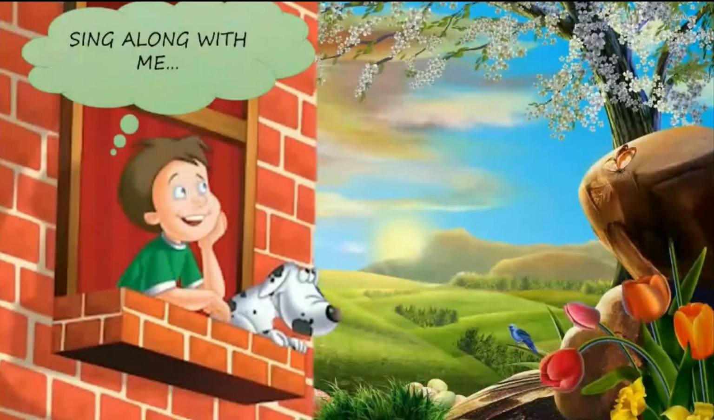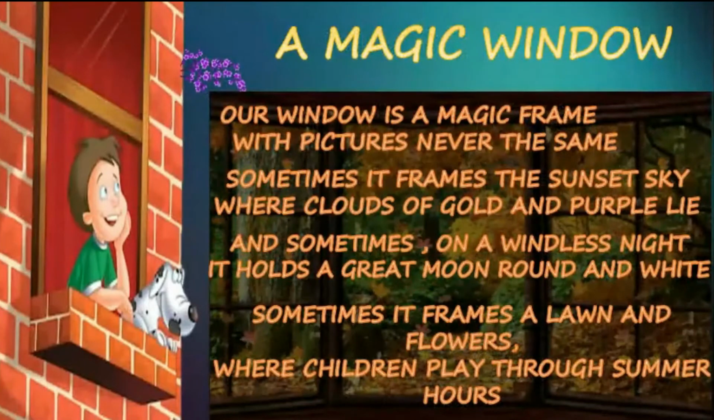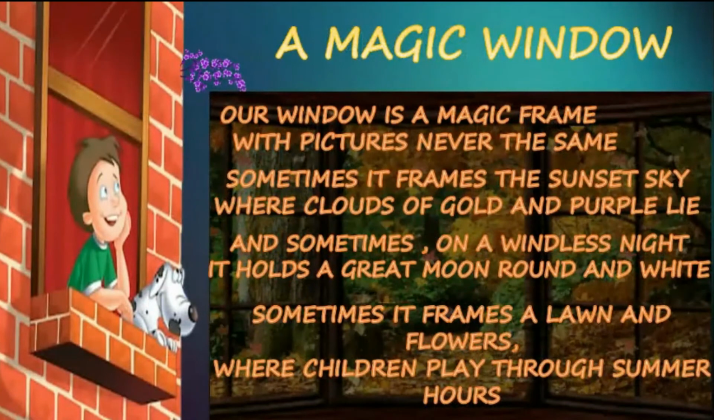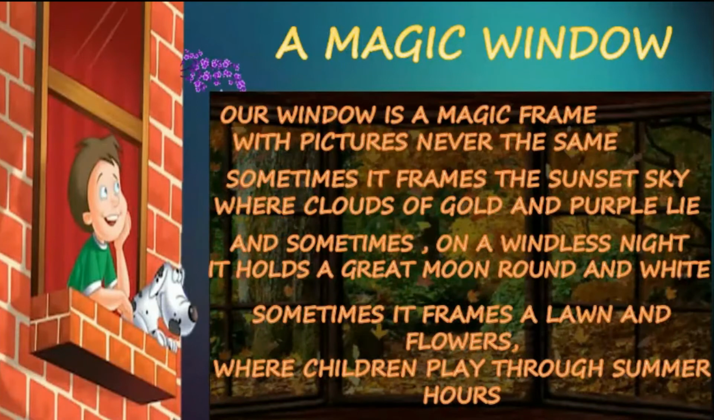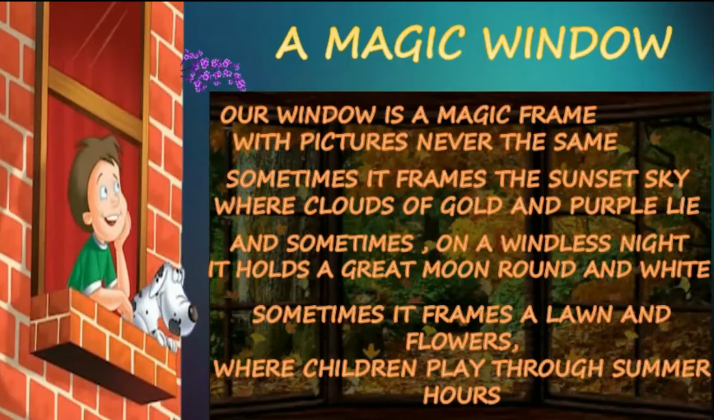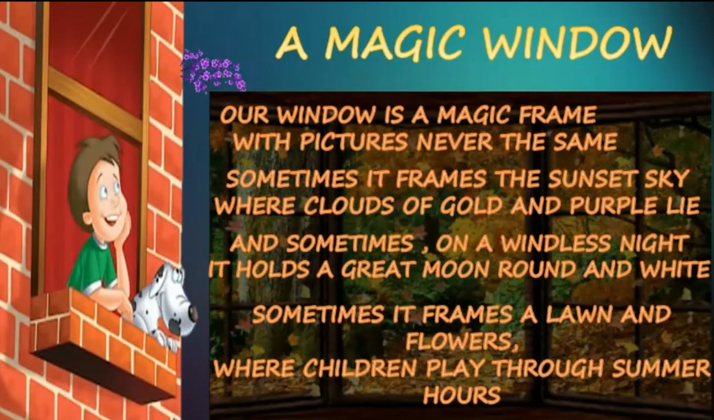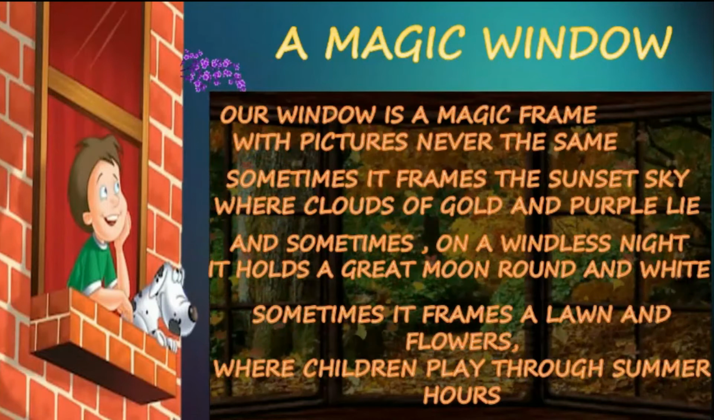Sing along with me. A magic window. A magic window is a magic frame with pictures never the same. Sometimes it frames the sunset sky where clouds of gold and purple lie. And sometimes on a windless night it holds a great moon round and white. Sometimes it frames a lawn and flowers where children play through summer hours.